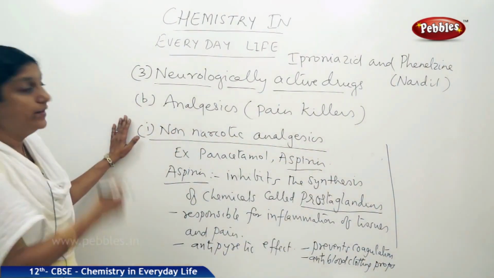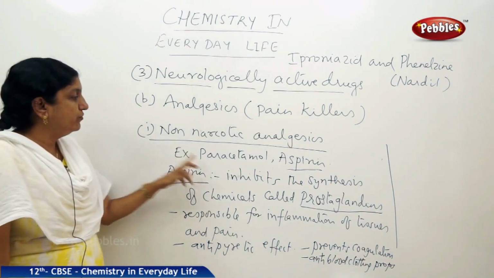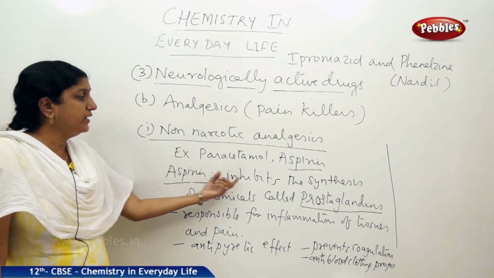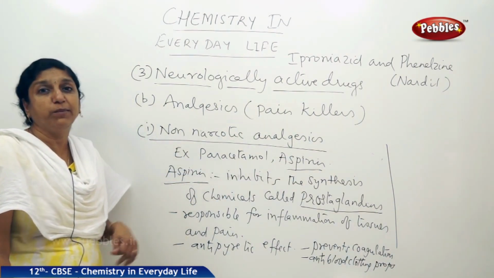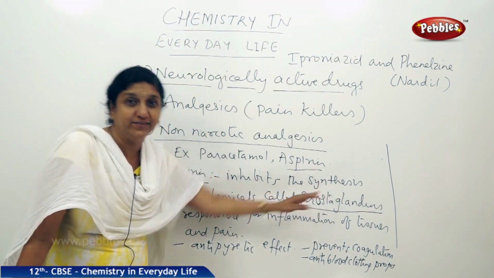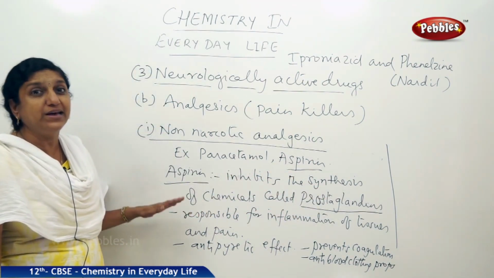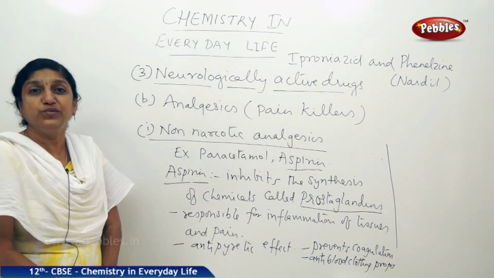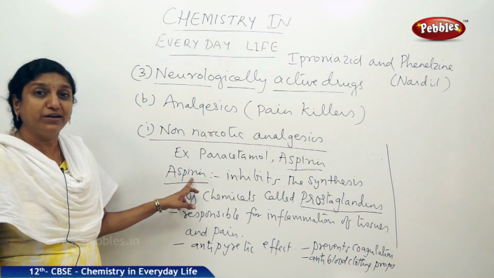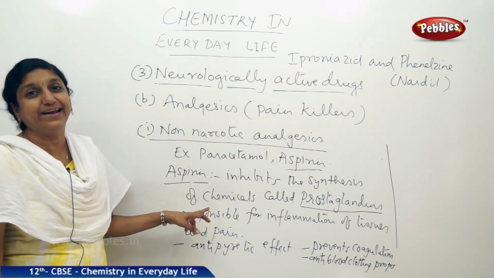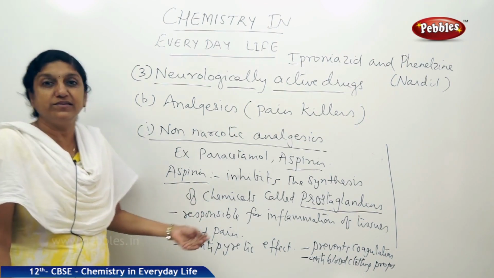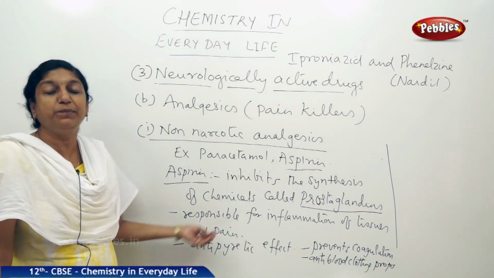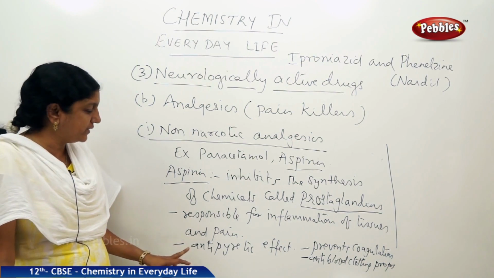So, this is about the non-narcotic analgesics. We have named two of them, paracetamol and aspirin. Now, this aspirin inhibits the synthesis of this class of chemicals which are called prostaglandins. And what do the prostaglandins do? They are responsible for the inflammation of the tissues and also producing pain. So, aspirin is able to prevent the synthesis of these prostaglandins, and thereby it acts against the pain and inflammation produced by these chemicals.